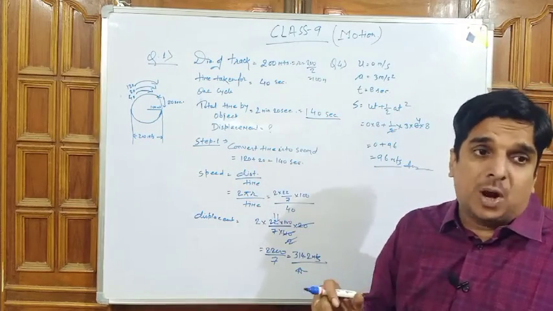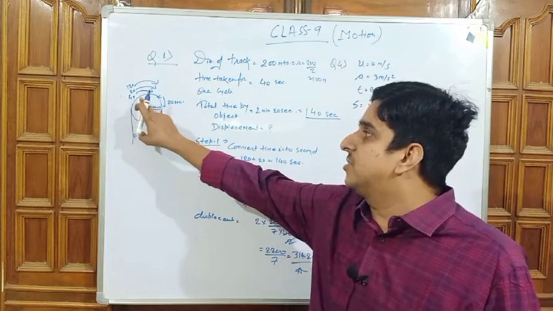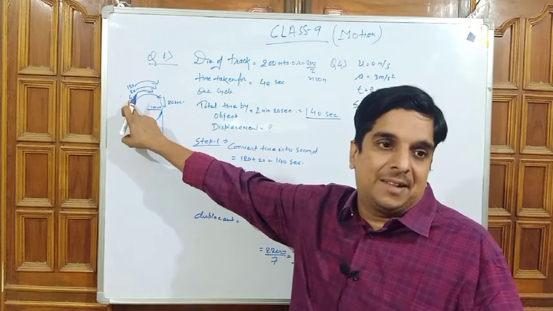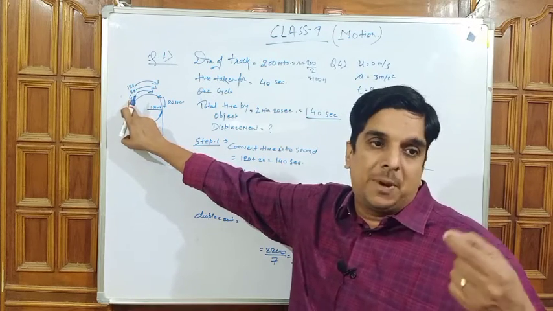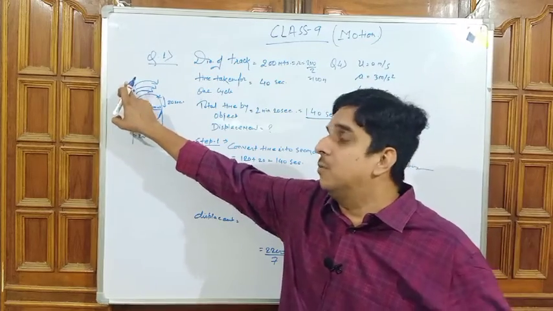Now we are moving toward the diagram. For the first cycle, the object will take 40 seconds. For the second cycle, 40 plus 40, 80 seconds. For the third cycle, 80 plus 40, 120 seconds.